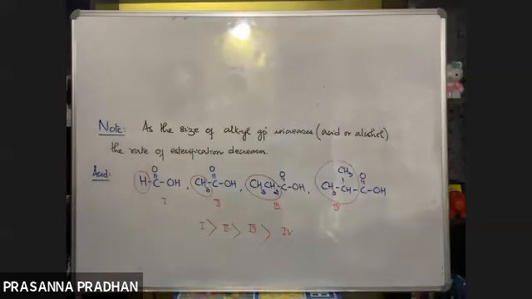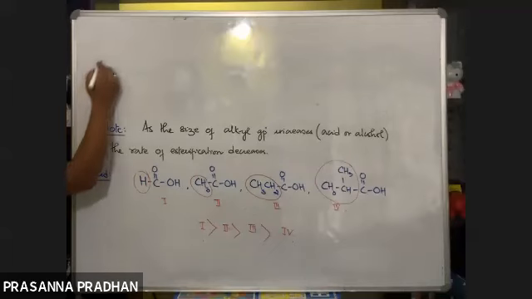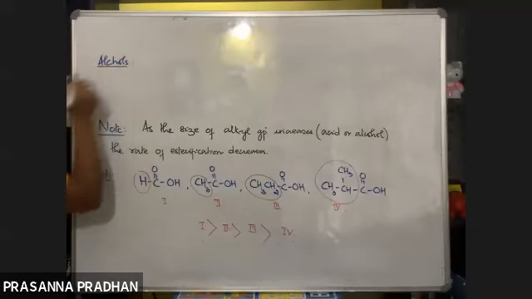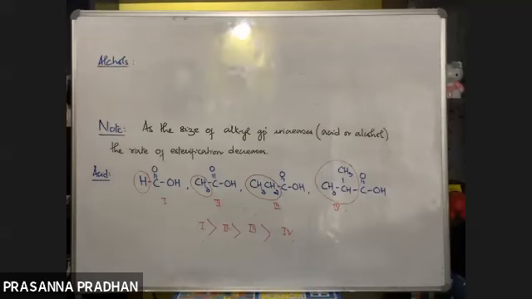Now similarly, if I ask you to write down the order of reactivity towards esterification of some alcohols, we'll compare the reactivity of some alcohols.